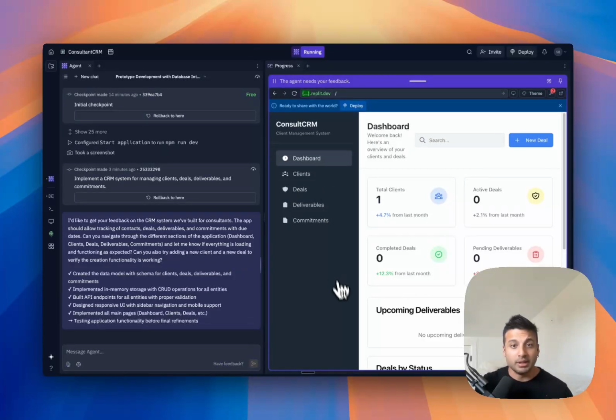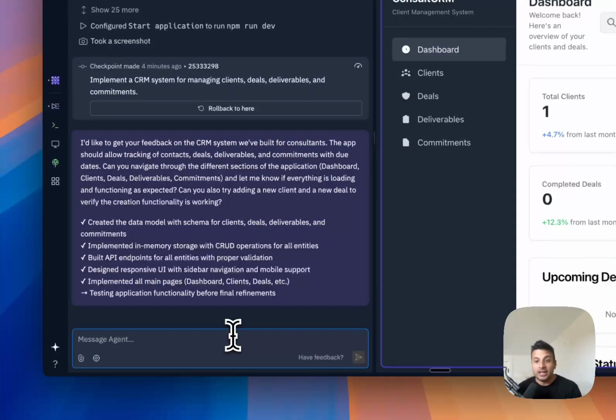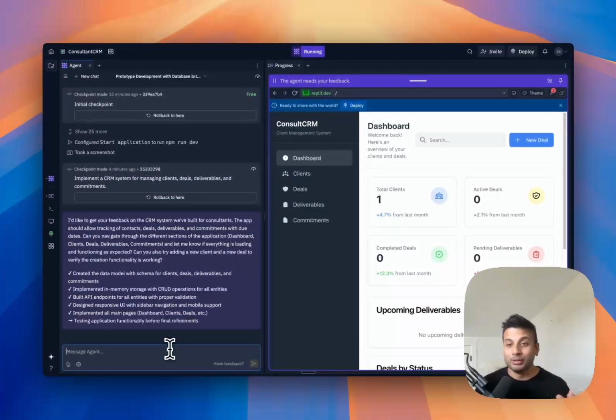So with Lovable, I can deploy directly, and it would be accessible online for me to go and use anytime I want. And I can always come back into Replit or Lovable and ask it to update it. I could say, hey, can you add XYZ new feature? And it's just going to add that new feature, deploy it back, and it's live for me within a few minutes. All right. So that was Replit.